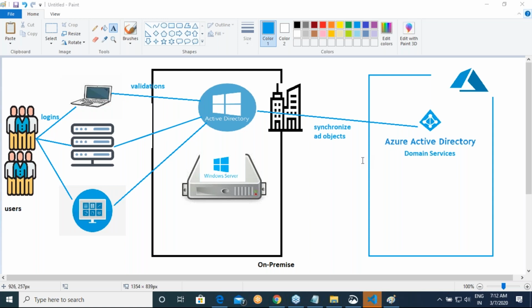Are we clear on why we do this? Any doubts on this? Ask now itself, because when you have any doubts in understanding anything, even if it is basic. How many of you don't know what an Active Directory is? Then how did you understand this? There is no way that you are going to understand this. Anyway, we'll speak about Active Directory. But Active Directory is where all of your employees' usernames and passwords are saved. Just think of it as the usernames and passwords database of your organization.